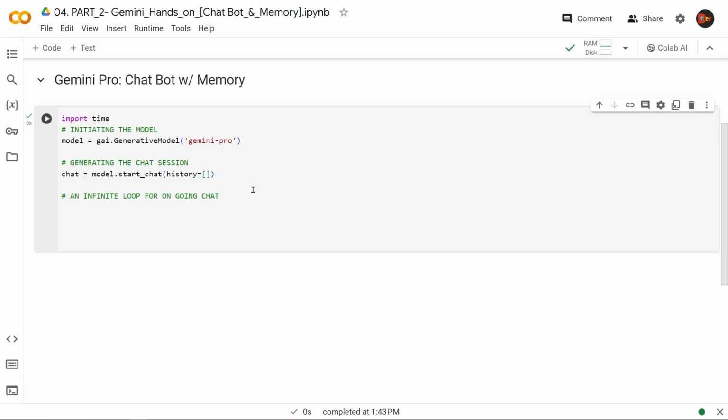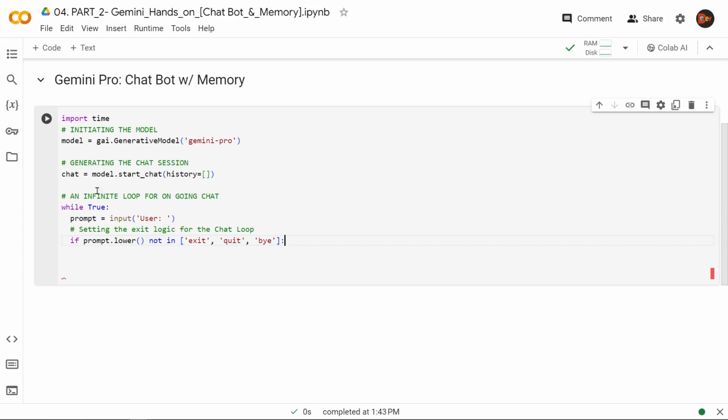Now let's start building our loop. It's a while True loop, which is basically an infinite loop. Here we're first using our prompt as an input variable, and we're going to ask the user to insert something. And next, we're going to implement an exit clause, and we're using prompt.lower so that whatever case the user types, uppercase or lowercase, doesn't matter. If the user inserts exit, quit, or bye, then we will get out of the loop. Otherwise, we're going to keep going with it.